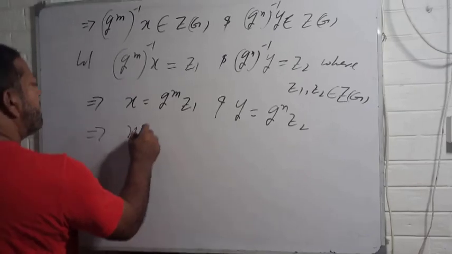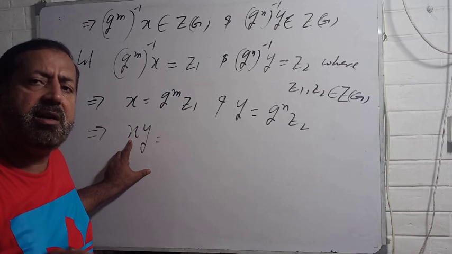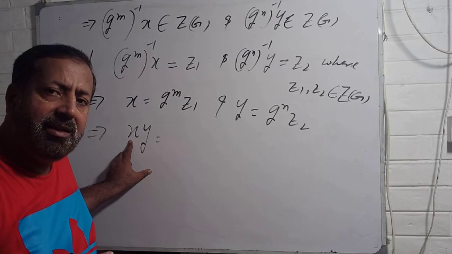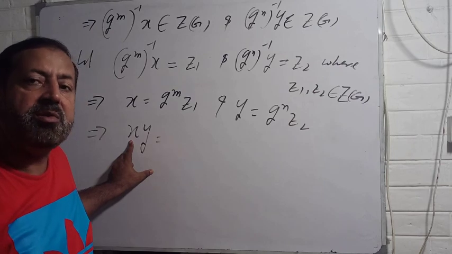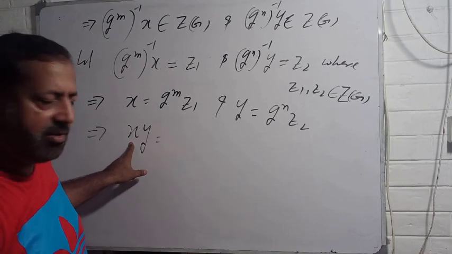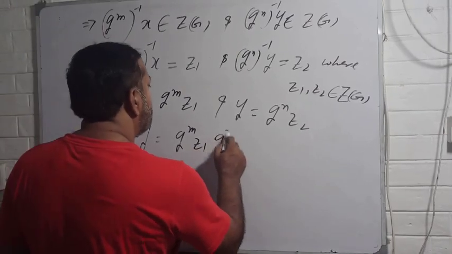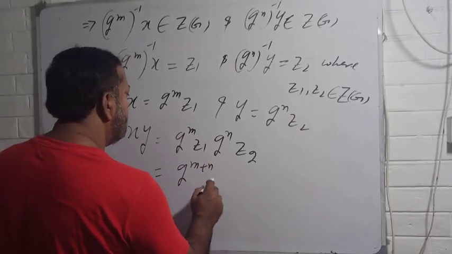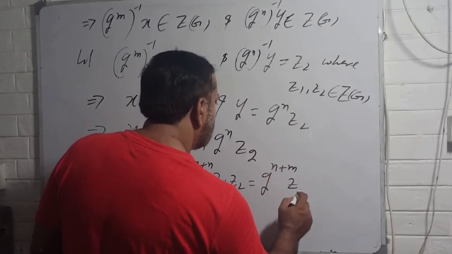This implies xy is equal to, now, because the idea is to show that xy is equal to yx, because x and y are elements of G, capital G, and we want to show that capital G is abelian. So that's why you have to show that xy is equal to yx. This is our idea. That's why now I am going to check that xy is equal to yx or not. So xy is equal to g^m z1 into g^n z2. This is equal to g^(m+n) z1 z2. This is equal to g^(n+m) z2 z1.